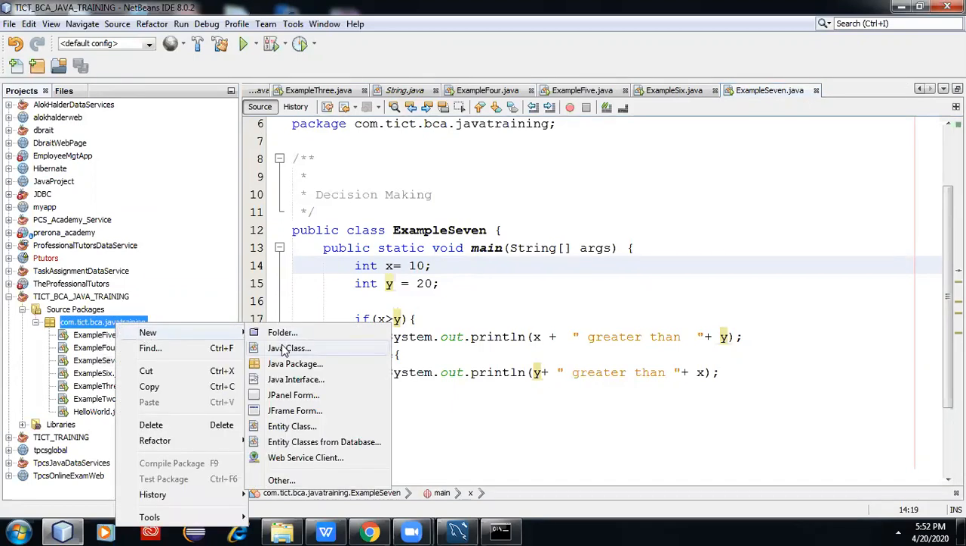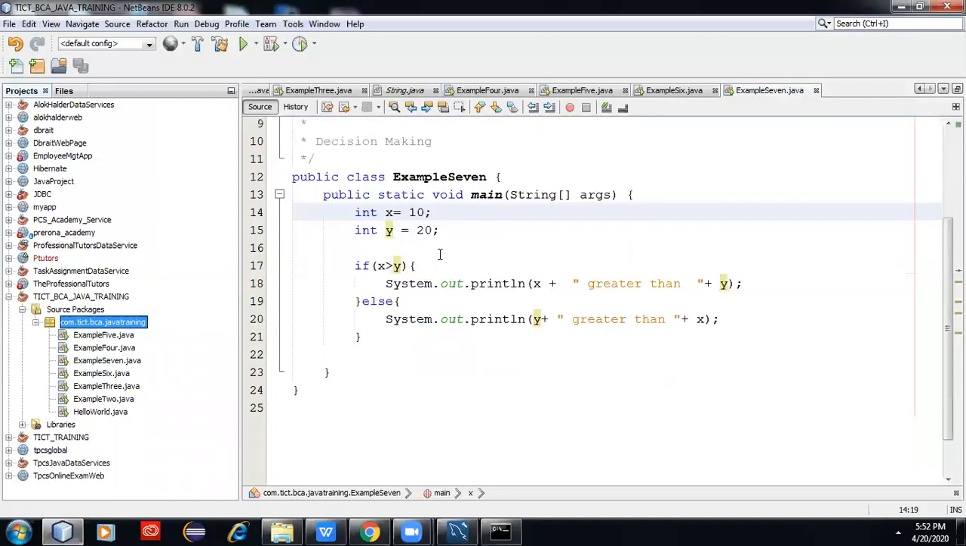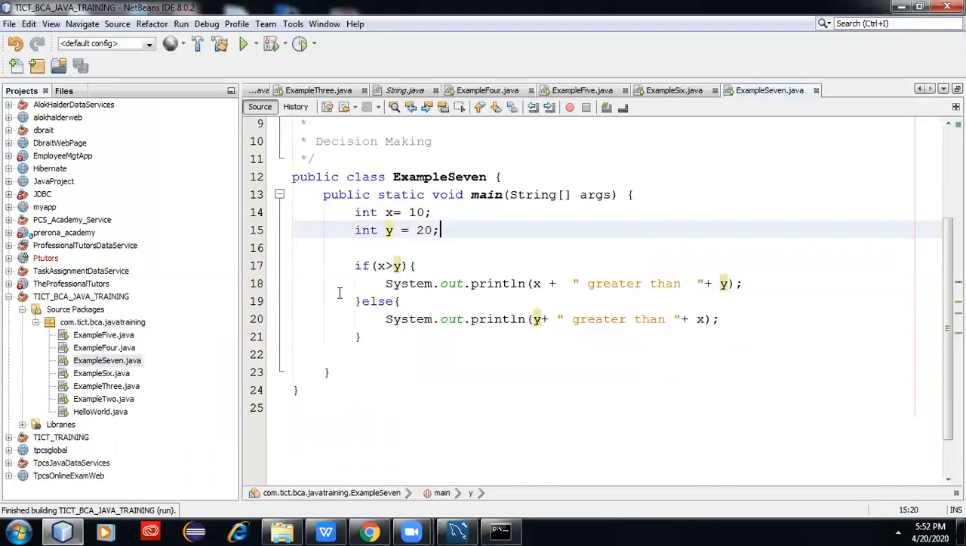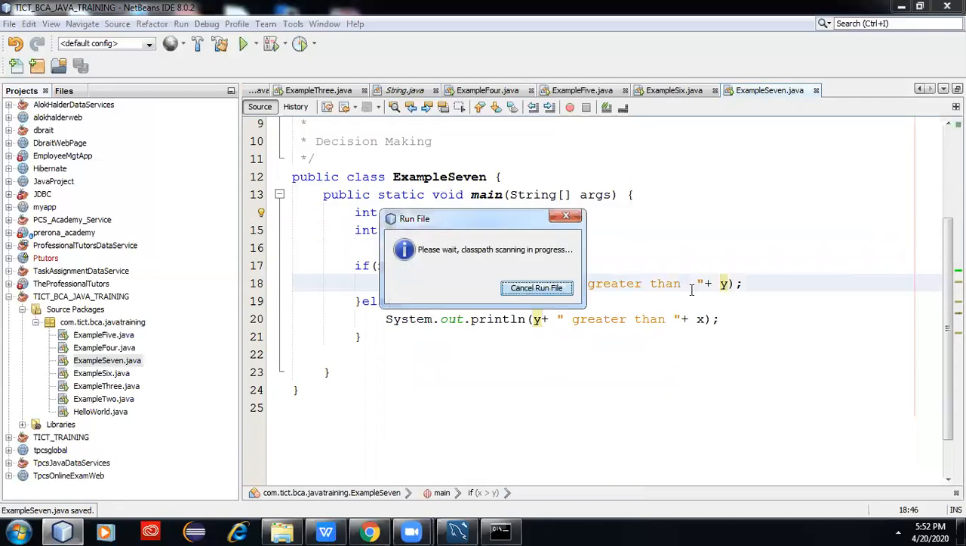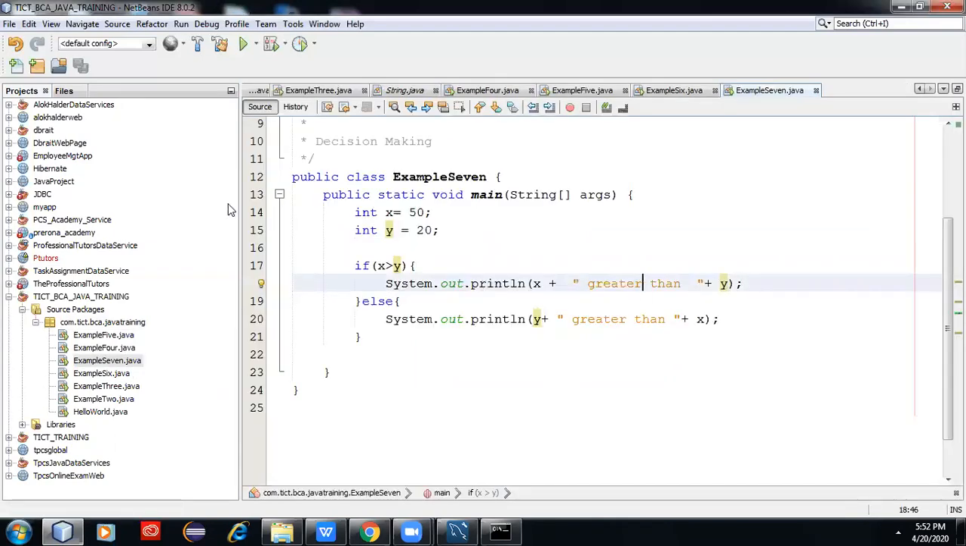Next. Please run this program, sir. No, I already ran this program. Okay, let me run again. Okay, this is the example. If you change the value, x equal to 10, y equal to 50, now run the program. 50 greater than 20. Okay, sir. This is the very simple program. Next, we need to learn the switch case program.